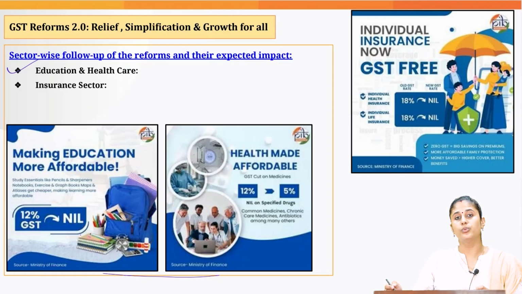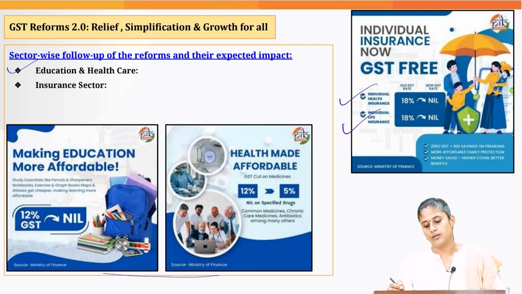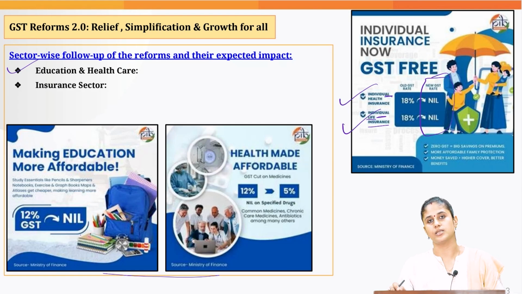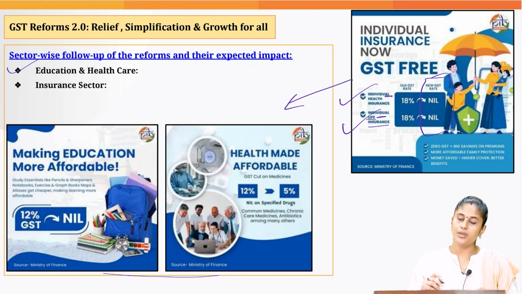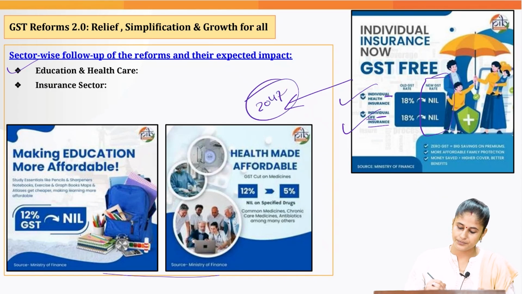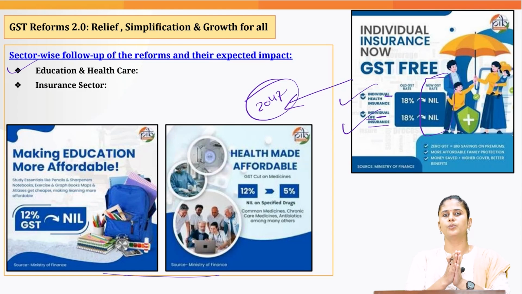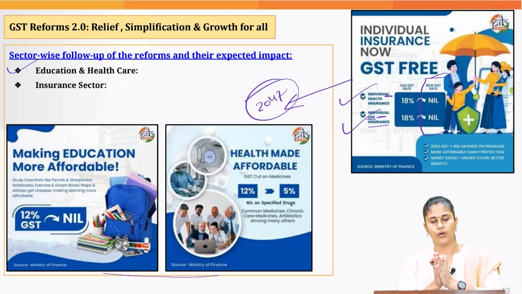Then to give a boost to the insurance sector, the government has reduced the GST rate to 0% when it comes to individual health insurance as well as individual life insurance. This would enable us to realize the idea of insurance for all by 2047. Okay, so ultimately because of these reforms, what would be the impact on the overall economy?